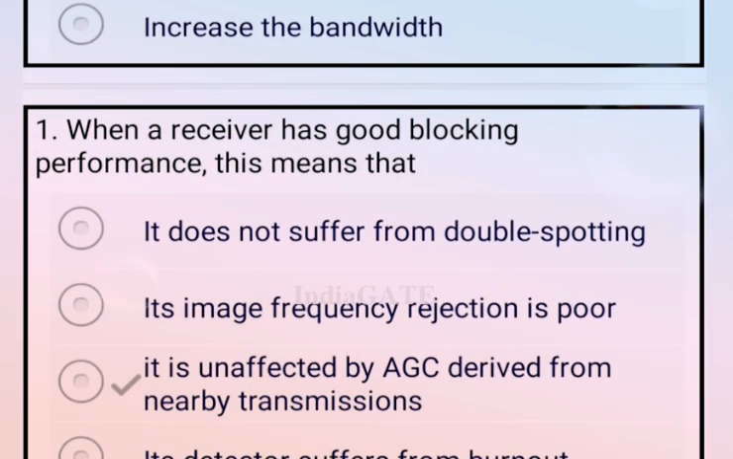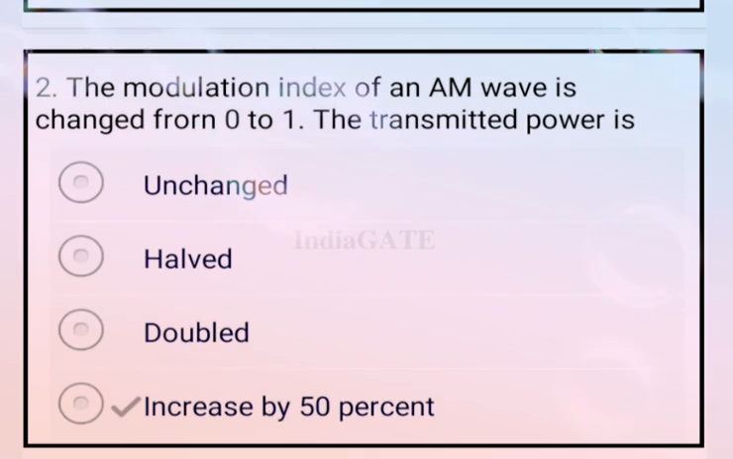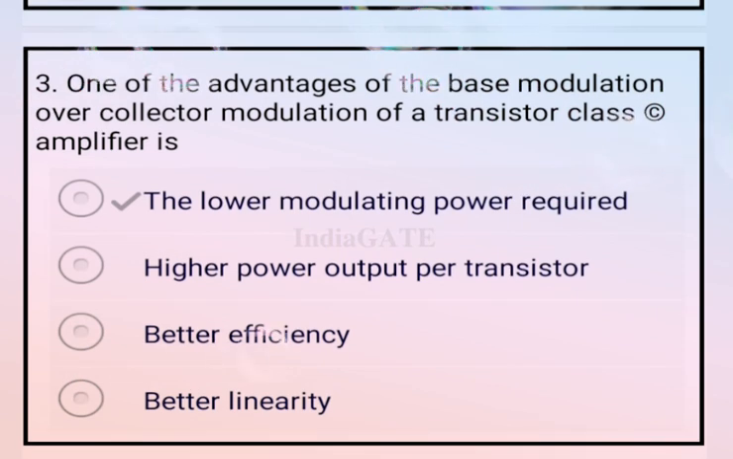Next question. When a receiver has a good blocking performance, this means that it is unaffected by AGC derived from nearby transmission. So option C is your correct answer. Next question. The modulation index of an AM wave is changed from 0 to 1. The transmitted power is increased by 50%. So option D is your correct answer. Next question. One of the advantages of base modulation over collector modulation of the transistor class C amplifier is the lower modulating power required. So the correct answer is option A.